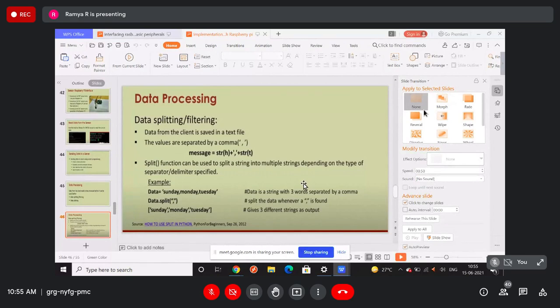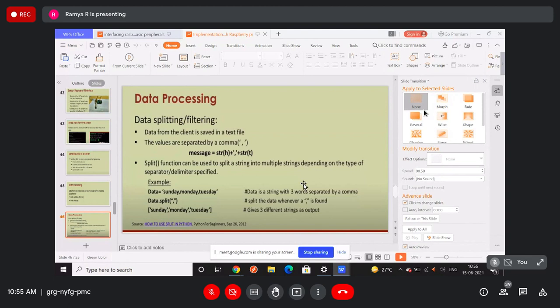So we need only one thing, right? Only humidity or temperature, but not both. For that, we have to use a split function. This split function is in Python. Here we are completely using Python for Raspberry Pi.